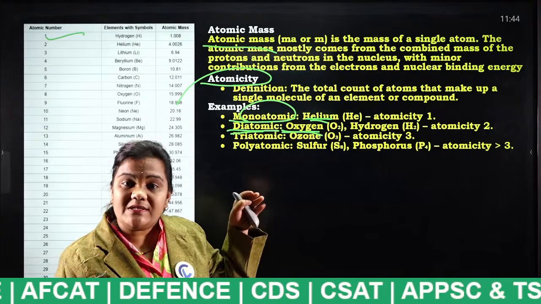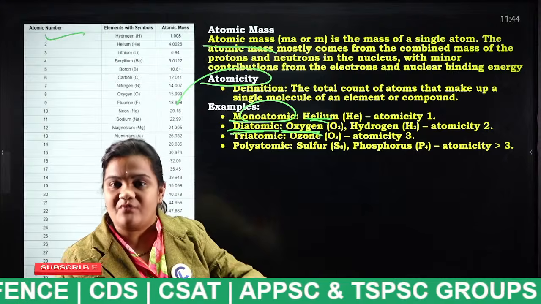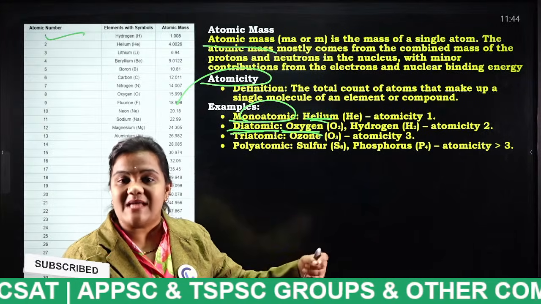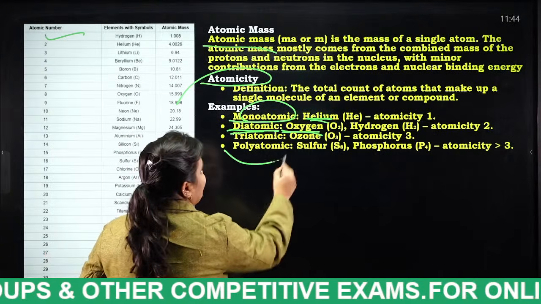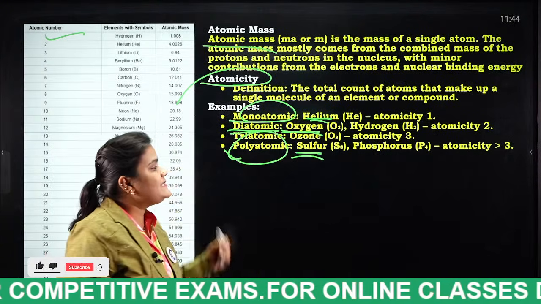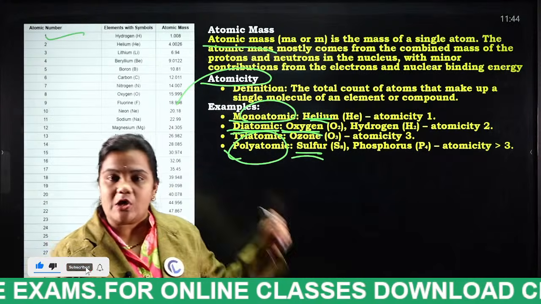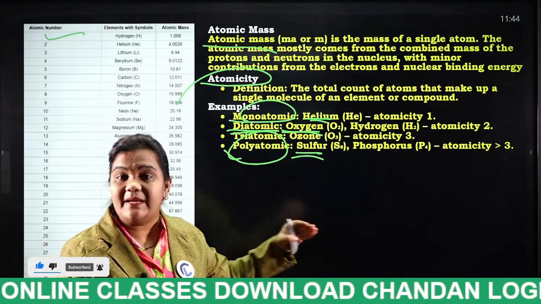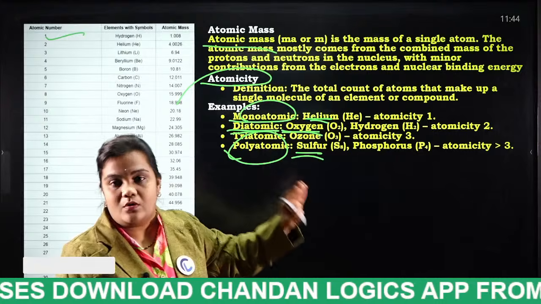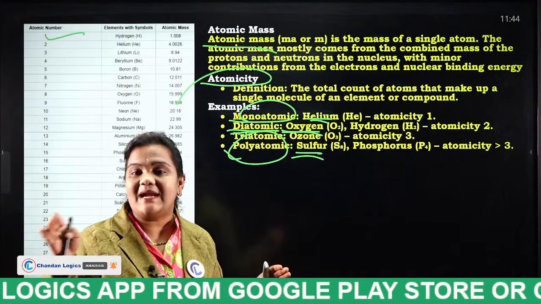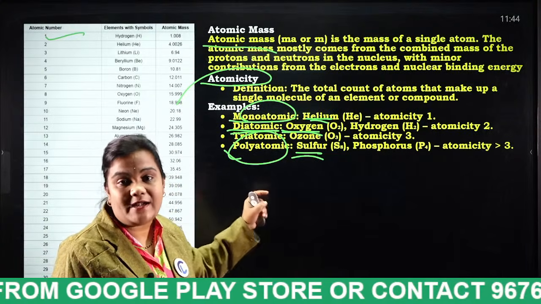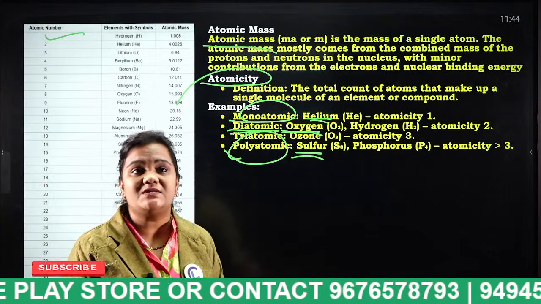As ozone consists of 3 atoms of oxygen, we say it is triatomic. In a similar way, polyatomic, sulfur. When you look at sulfur and phosphorus, their atomicity is 8 and 4. If atomicity is greater than 3, we say it is polyatomicity. Very, very important, students.